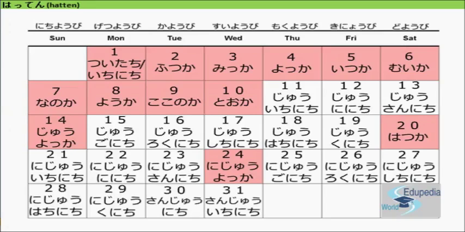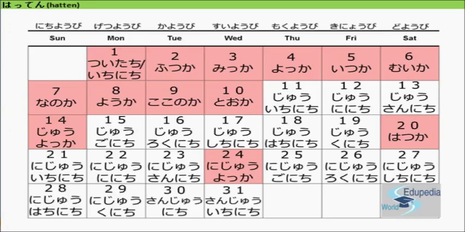So the first of the month is called Tsuitachi or Ichinichi. You can either use Tsuitachi or Ichinichi. Tsuitachi is more commonly used in Japan. The second day of the month is called Futsuka. The third day of the month is called Mikka. Fourth is called Yokka.